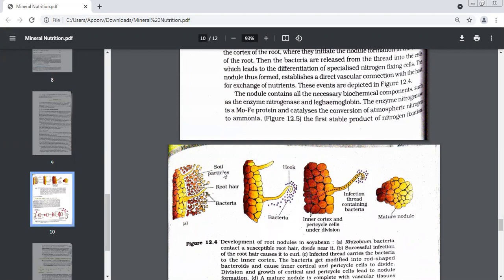Now, what will be the second step? These rhizobia get attached to, where do they get attached? What are the two words in the first step we were using? Multiply and colonize. Very good. Now after they multiply and colonize, what happens in the second step?